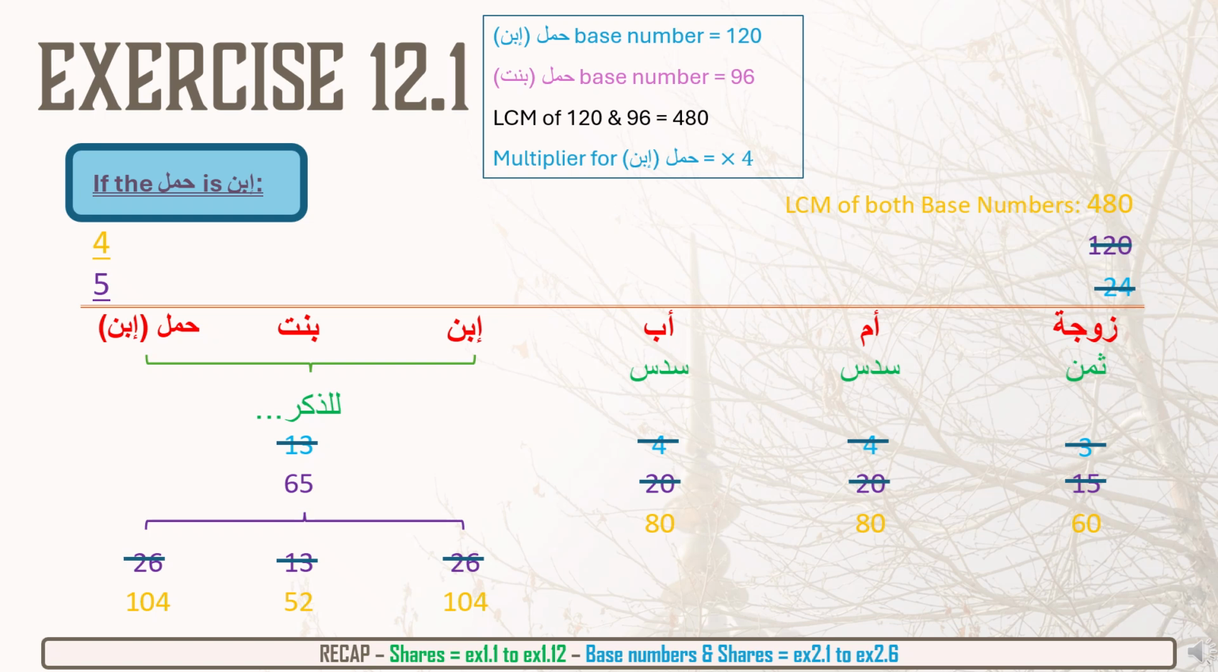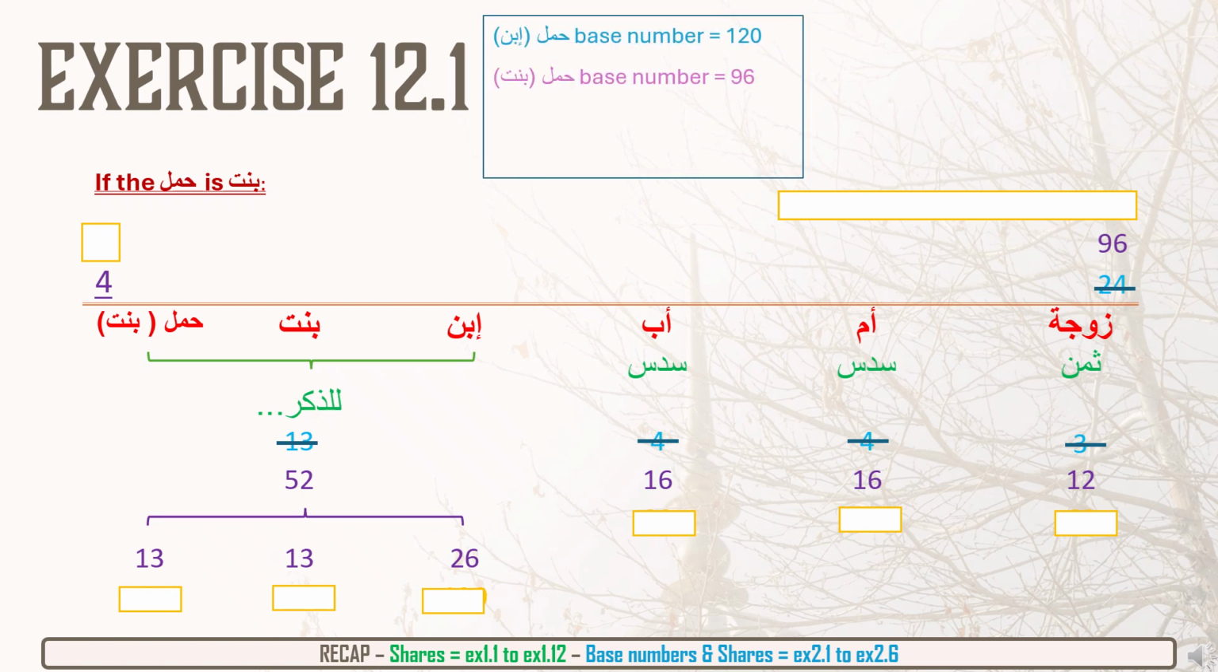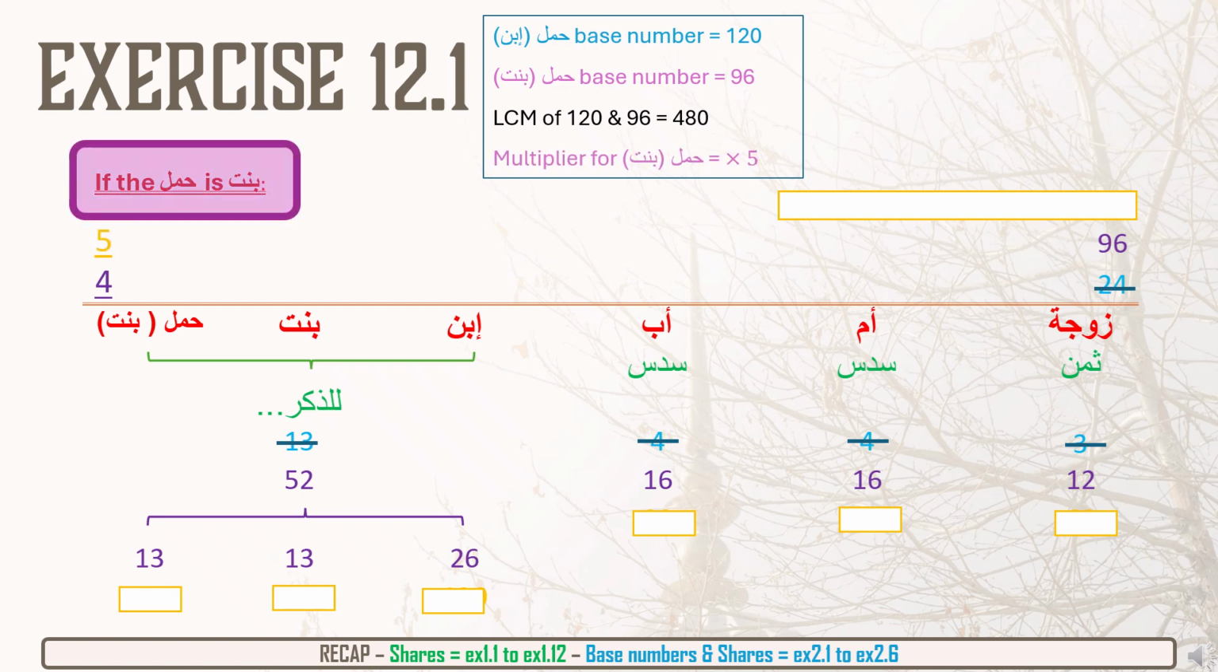And we'll do the exact same thing for the daughter's shares. So we do exactly the same thing. Remember, just a reminder that the base number in the first scenario with the son was 120, with the daughter was 96. We need the LCM of 120 and 96, which is 480. And the multiplier for the daughter, well, how do you get 96 to go to 480? Well, we need a multiplier of 5. I'll write it on the left hand side. And I will now multiply each number by that 5.